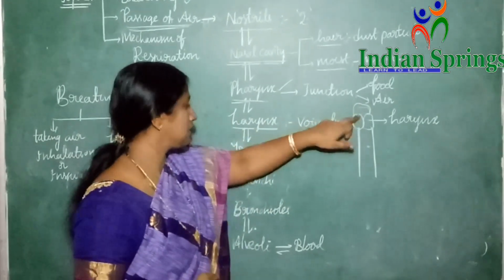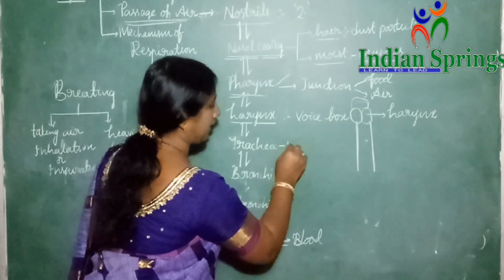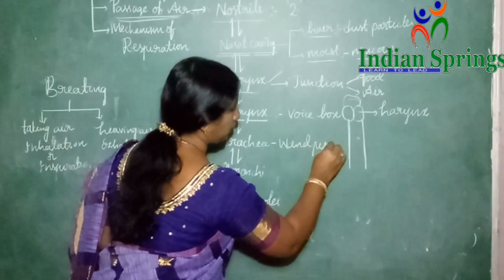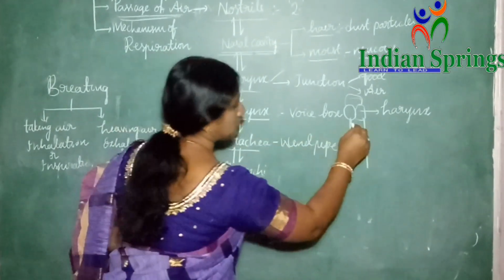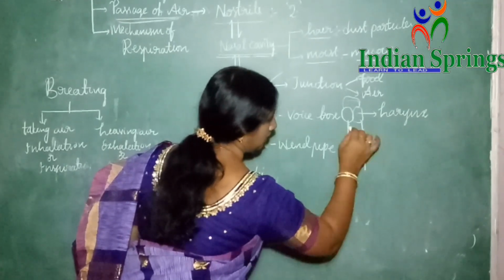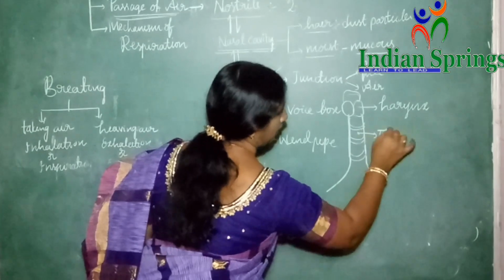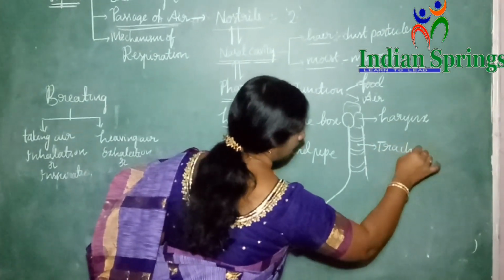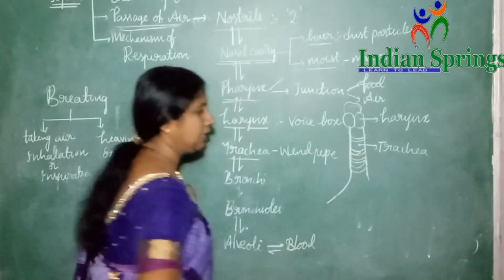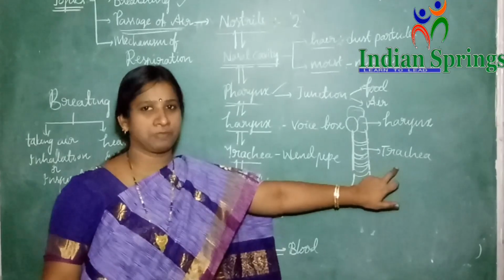From the larynx, the air enters into the trachea. The trachea is also called the windpipe. The trachea has C-shaped cartilaginous rings. These rings are used to prevent the trachea from collapsing.